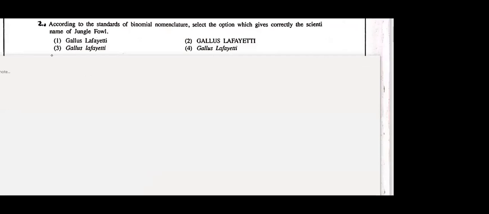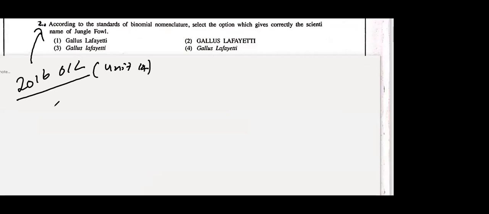This is 2016 O level from unit 14. Sorry, unit 14. Any volunteers? Remember, in the oral paper you are getting questions like this. Devmin, Mariam. Yeah, last 3. Very good. Answer will be 3. Why? First letter capital, all the letters in small, and must be in italics. Answer will be 3 for question number 2.